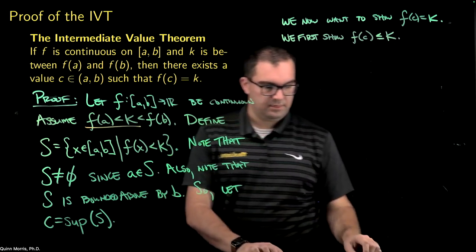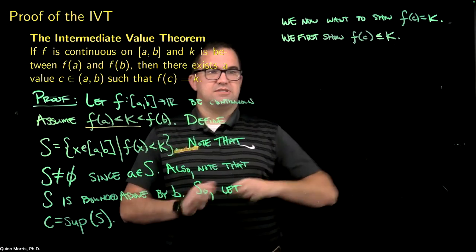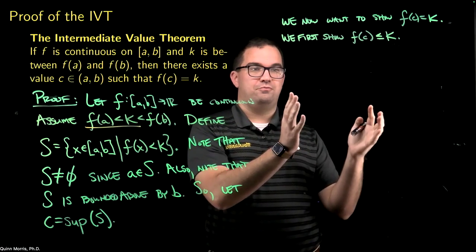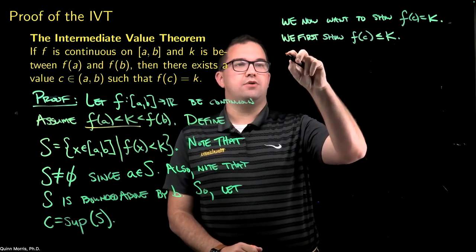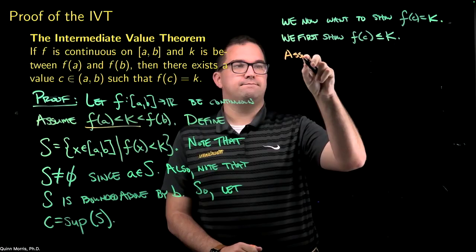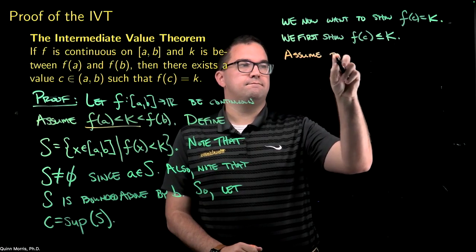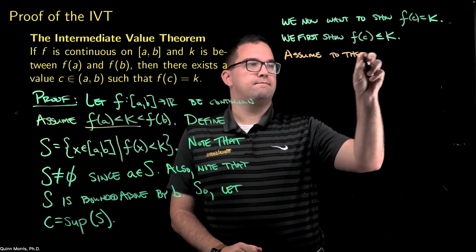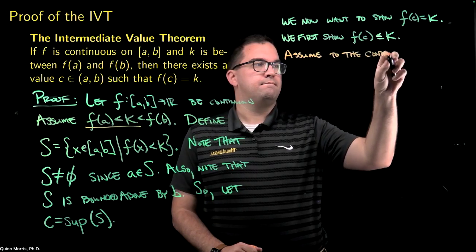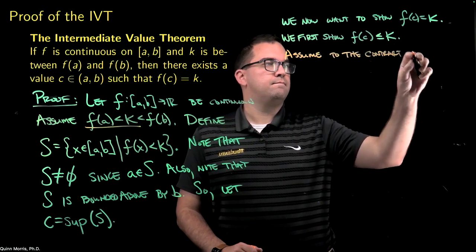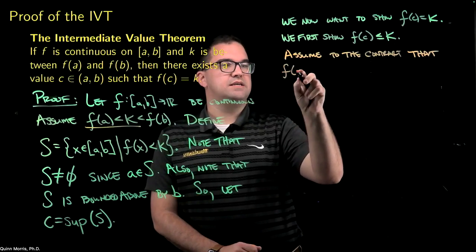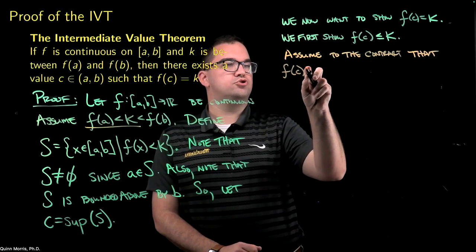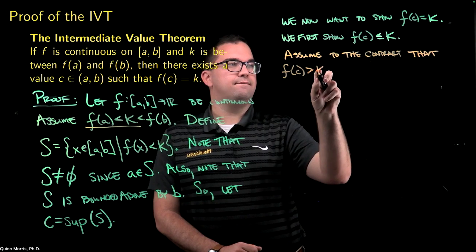All right. Now I'm going to break this off as its own sort of mini proof by contradiction. Okay. So I am going to assume to the contrary that f of C is strictly greater than K. Right?